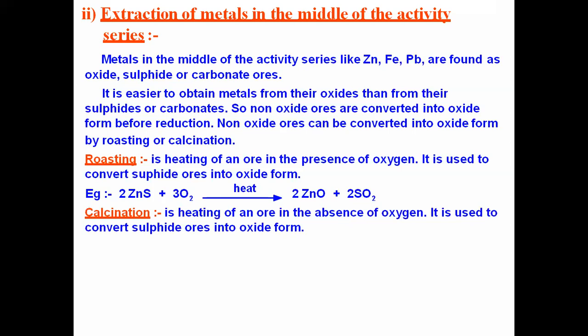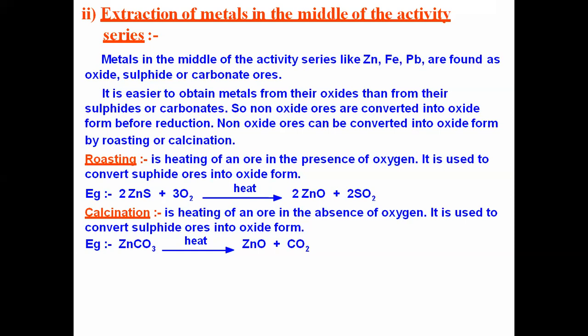One more form of the metal in the middle of the activity series is the carbonate form. If it is present as a carbonate, there is no need of oxygen for converting carbonate into oxide. Direct heating is sufficient. For example, direct heating of zinc carbonate gives us zinc oxide and carbon dioxide.